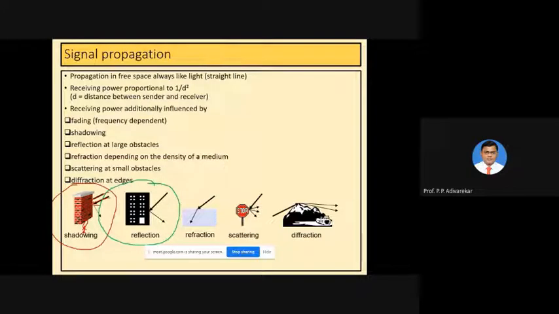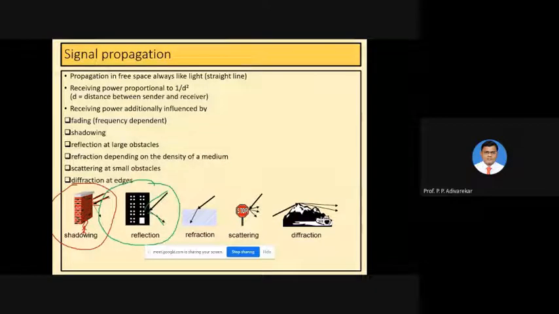For example, in the diagram shown with the green pen, there is an incident signal, and you can see the reflection also. If the incident signal has power p, then the reflected power p1 will always be less than the original power p.